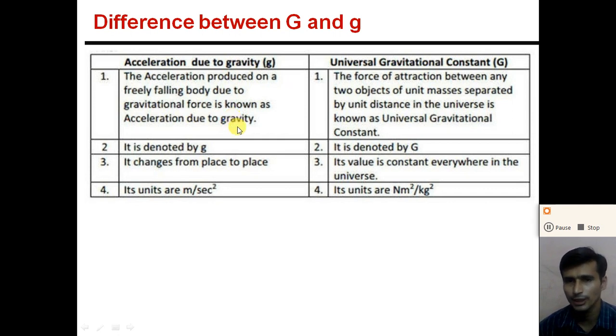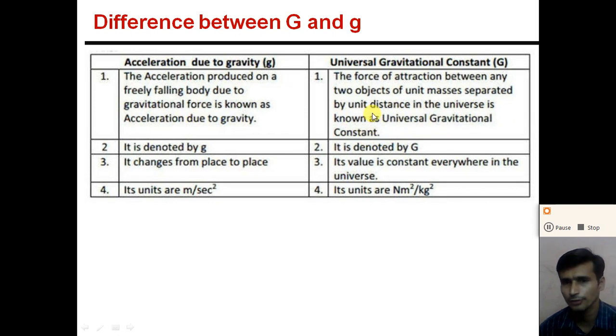Now what is the universal constant of gravitation? The force of attraction between any two objects of unit mass separated by unit distance in the universe is known as the universal constant of gravitation, or universal gravitational constant, right?